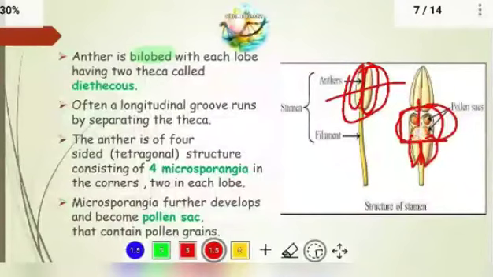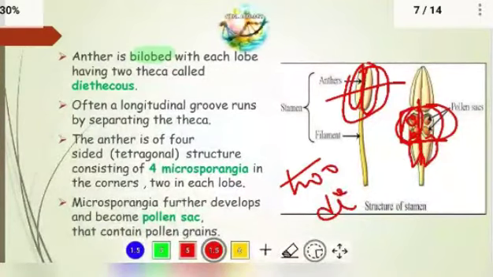In each lobe there are two theca, so that is called dithecous. This is one theca and this is another theca, so there are two in each lobe. Two means di, so dithecous. And in the other lobe there are another two theca, also called dithecous.